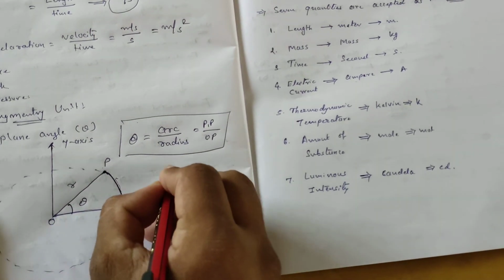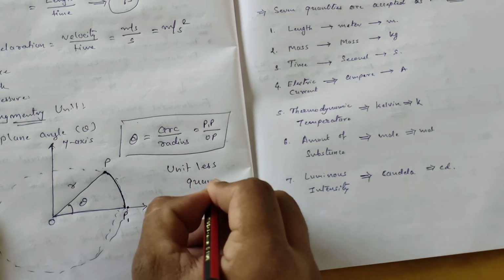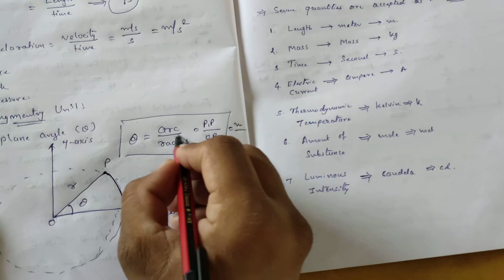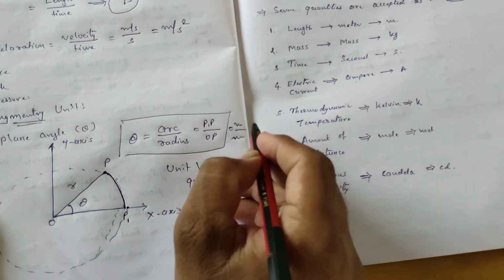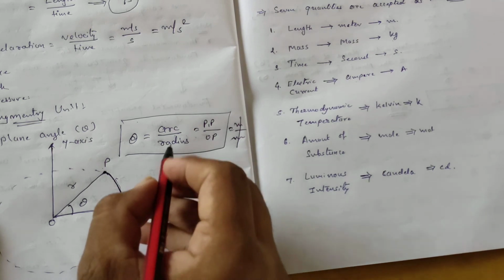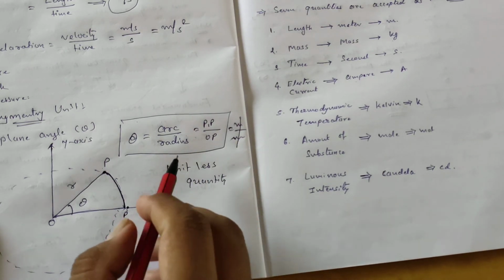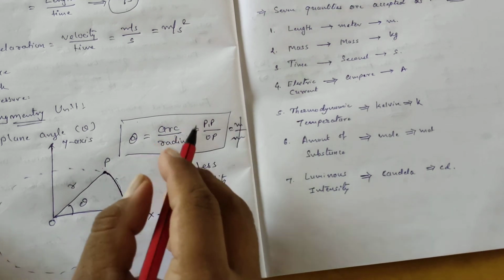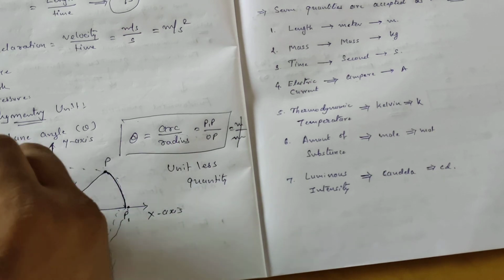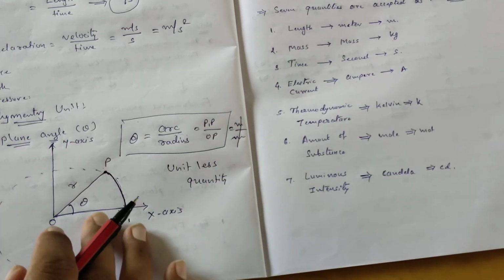Remember, it is a unitless quantity, because arc we measure in meter and radius is also measured in meter, so meter upon meter cancels out. So the unit of theta is unitless, no unit is present. Theta equals arc upon radius is a very important result. Remember this equation, and this physical quantity is very important in physics.